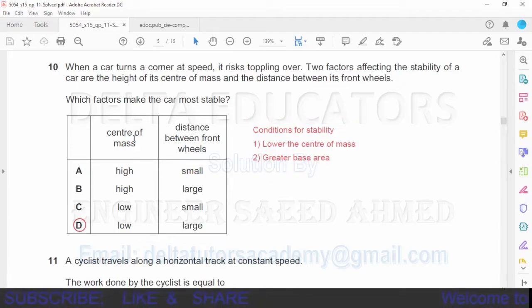Now here, center of mass low is given in C and D, so our possible options are C and D. Now second thing, greater base area. Greater base area is given in option D. Here it is given distance between the front wheels is large, means base area is greater in option D. So our correct option is option D, center of mass low and distance between front wheels is large.